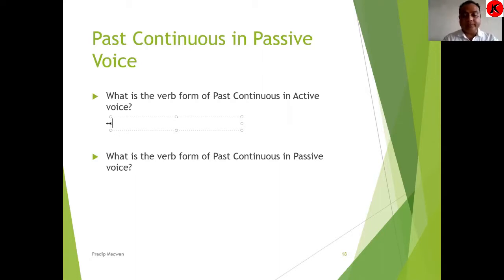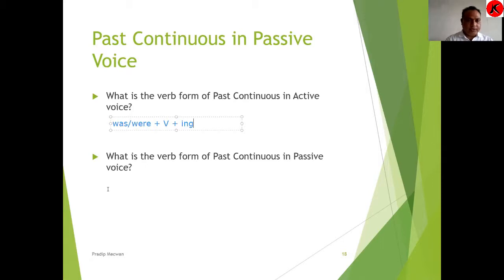It's very simple. I know you remember it well. It is was or were plus verb plus ing. The verb form is was or were plus verb plus ing in active.